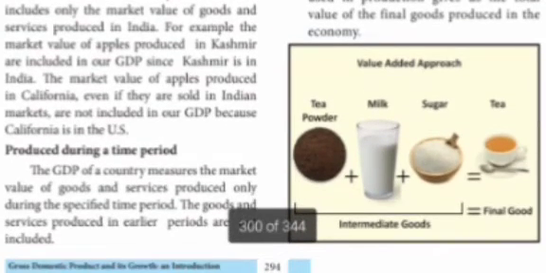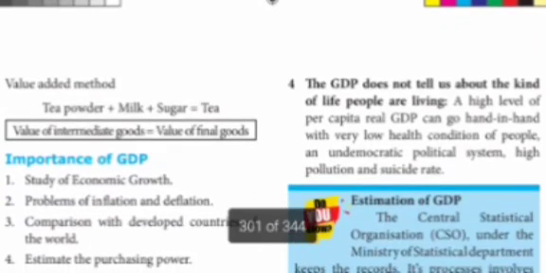For example, you see here tea powder, milk, sugar, it gives tea. Like that, in the value added method, the value of tea powder, the value of milk, the value of sugar gives the value of tea. The value of all intermediate goods is equal to the value of the final good. This is the value added method. It will come for 2 marks.